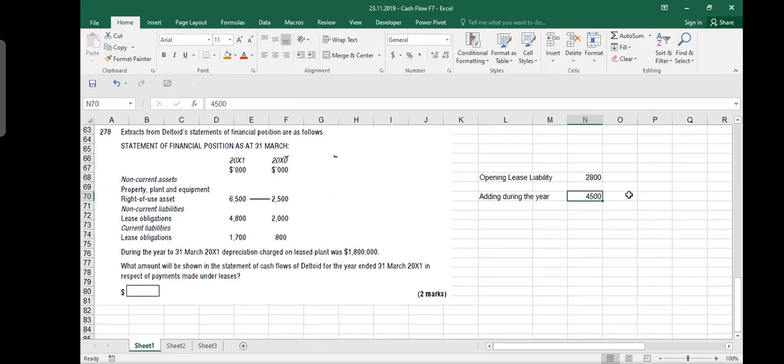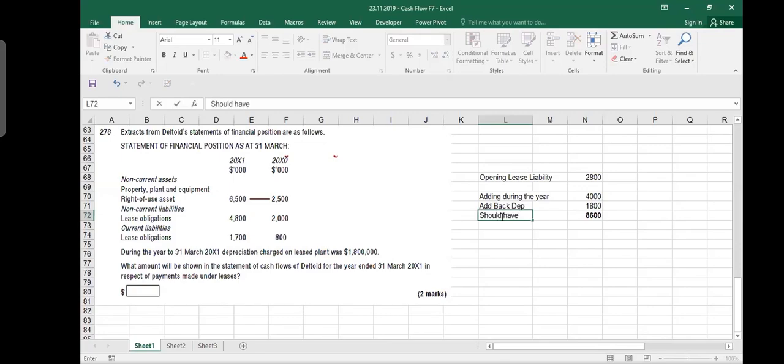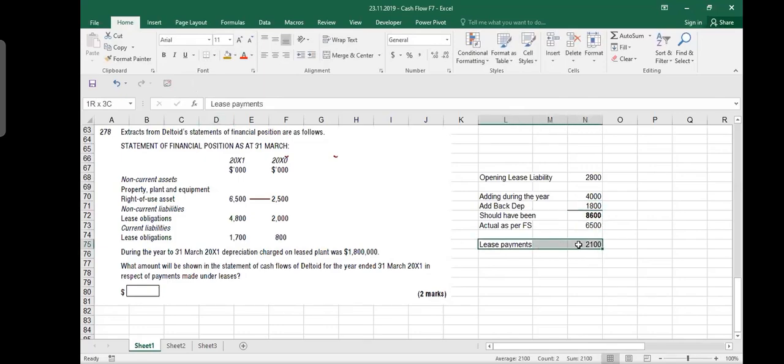65 and 25, this is 4,000. And then you say add back depreciation, which is how much depreciation you had? 1,800. So this much should be your asset. This is what your asset should be, 8,600. Should have been. I'll explain it, don't worry. And then you say actual as per financial statement is 6,500 and lease payments are 86 minus 65, 2,100. These are your lease payments, 2,100.